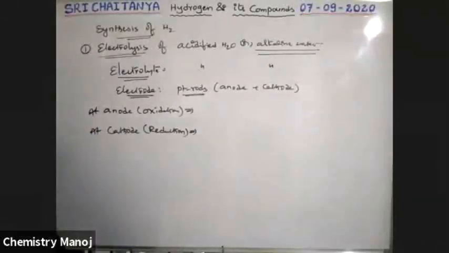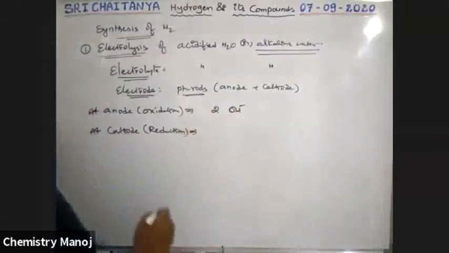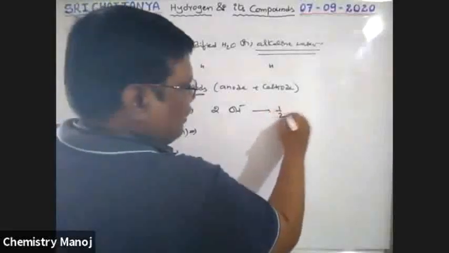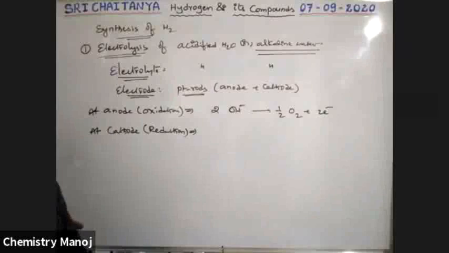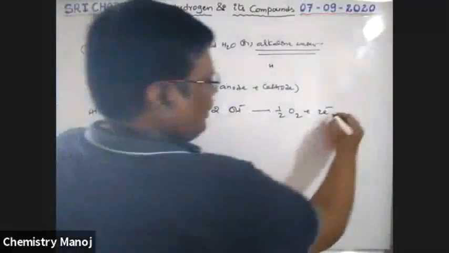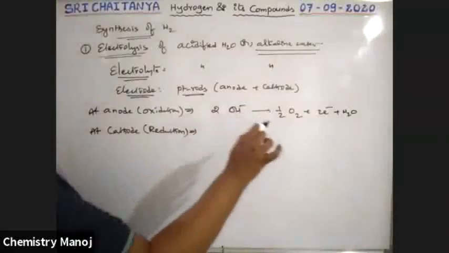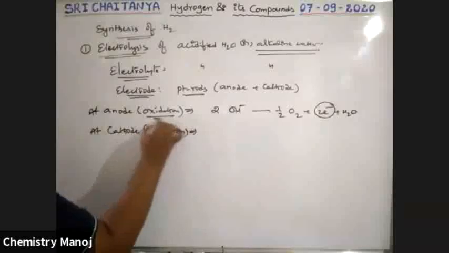See here, at the anode, 2 OH minus gives half O2 plus H2O plus 2 electrons. That means electrons are released, boys. That is why it is oxidation.